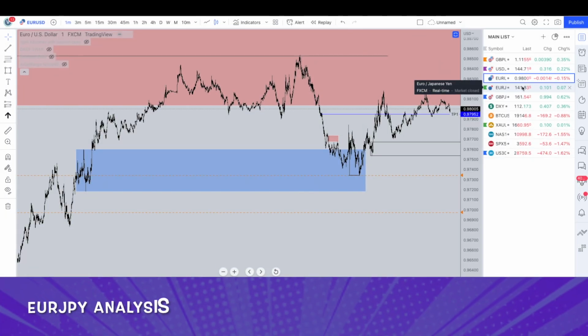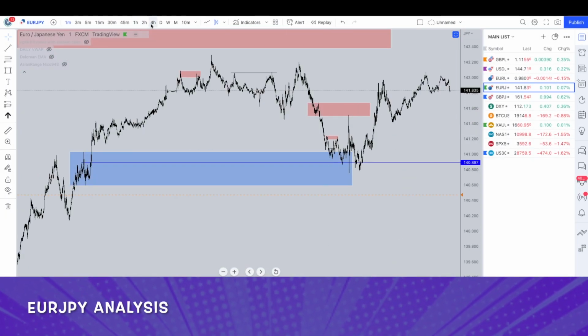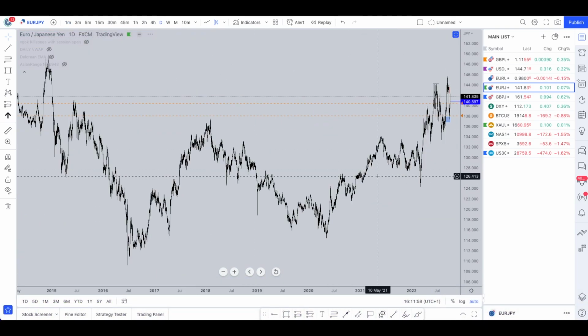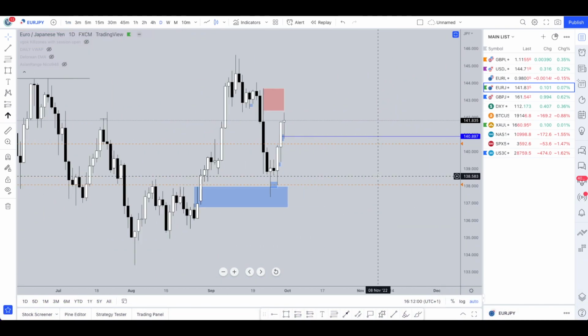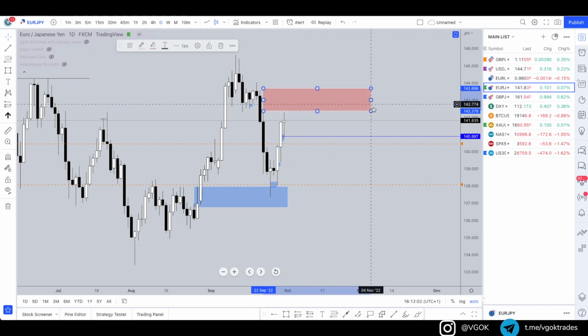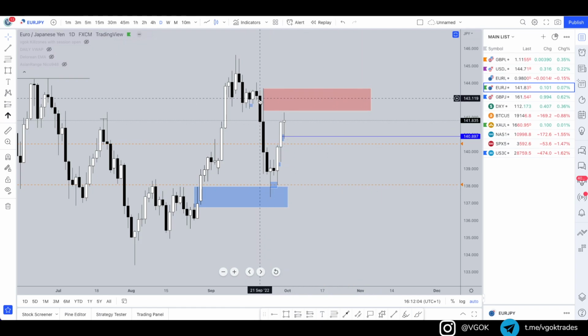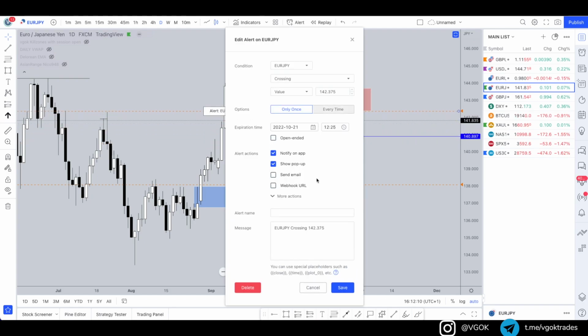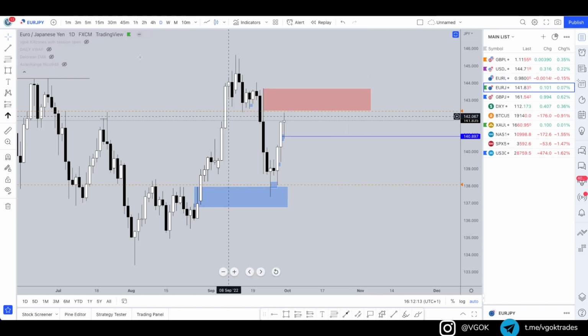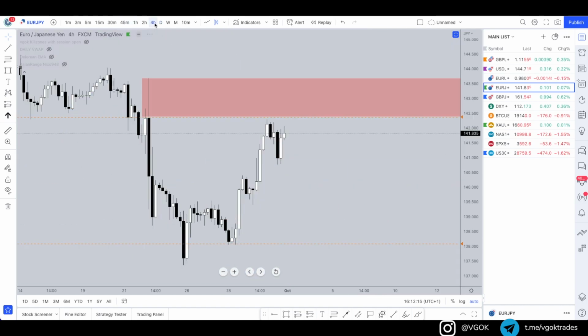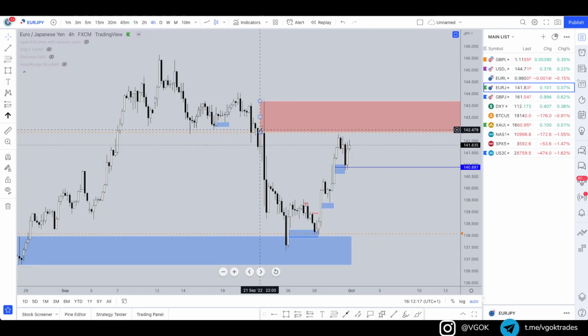Moving on to USDJPY, and let's just move it to the daily time frame to see what we've got. Now this is a nice area it's coming to. We've got a previously analyzed supply zone over here. So we're going to see what happens when price reaches that zone. It's good to probably set an alert there as well, seeing how close it is, so we know when it happens. And then moving down the time frames, you can see what it's based off of.